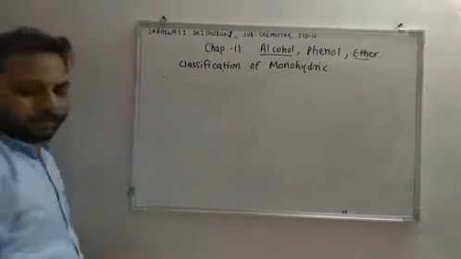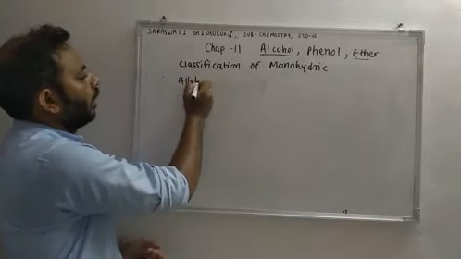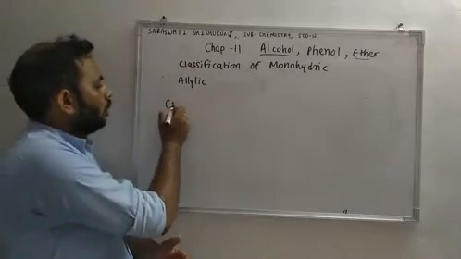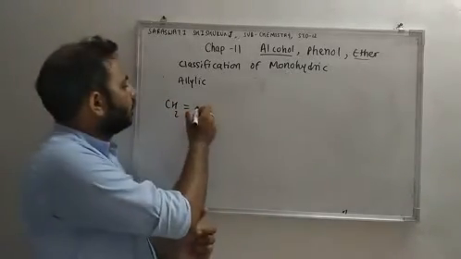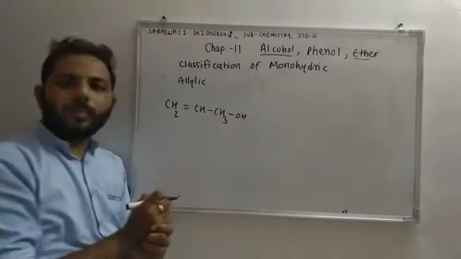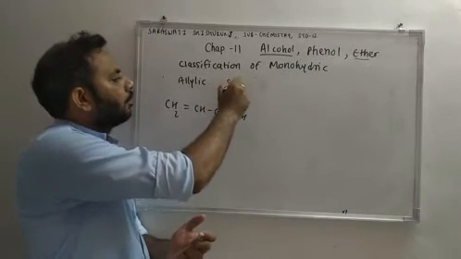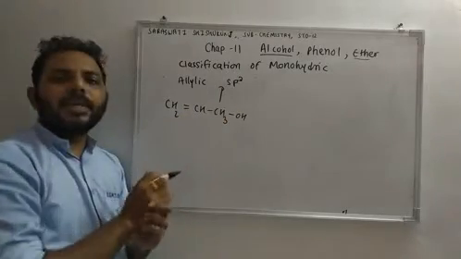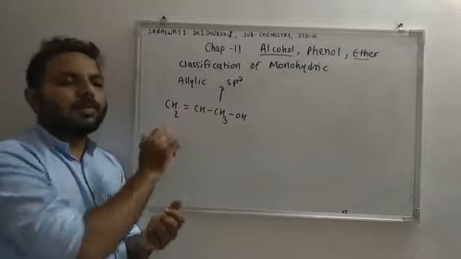allylic alcohol. Okay. Now, what is allylic? Let us understand allylic with one example. This is CH2=CH, CH2OH. The OH containing carbon is having sp3 hybridization. It is singly bonded, but its neighbor carbon is double bonded.